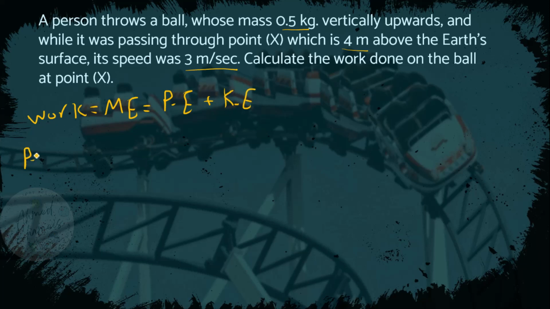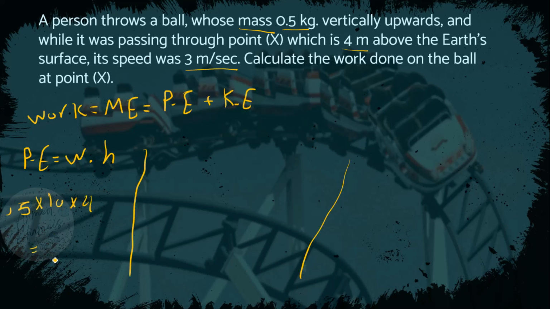Potential energy equals weight multiplied by the height. We have the mass of the object, so we get the weight. So it will equal 0.5 multiplied by 10 multiplied by 4 meters equals 20 joules.